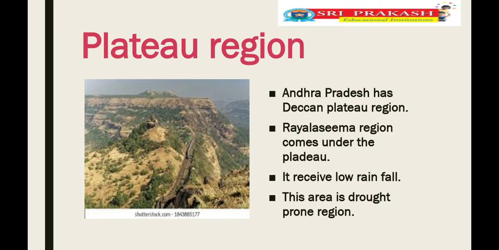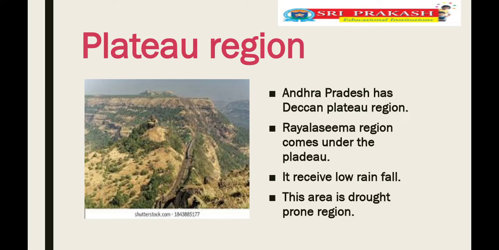Next one here, just to see the plateau region in Andhra Pradesh. What about the plateau region? Andhra Pradesh has the Deccan Plateau region, children. Rayalaseema region comes under the plateau. So it receives low rainfall. This area is a drought prone region.